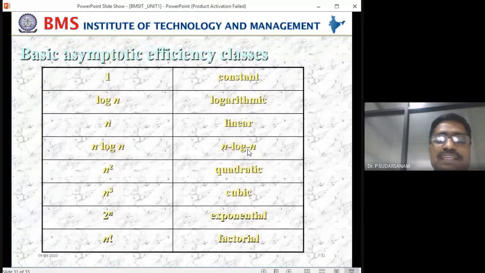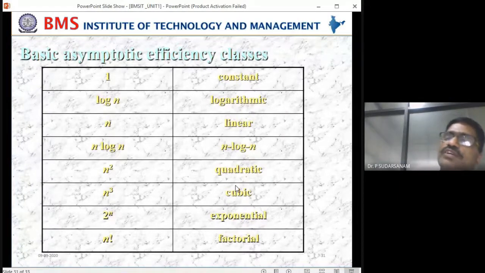N square is quadratic. Whenever you get such time complexities, you will write n square. Cubic, you write n cubed. Next is exponential, 2 to the power of n. Factorial values, you write n factorial. These are the general equations you will be writing.